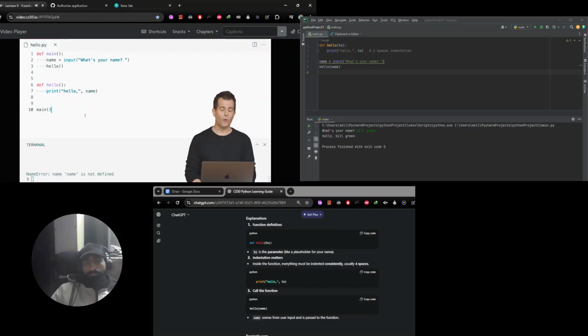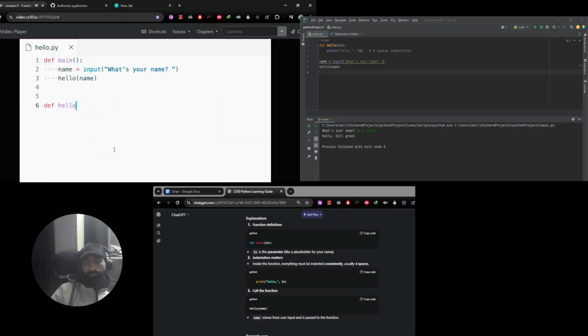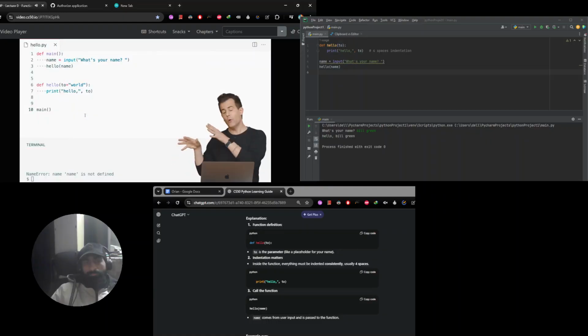And so this is why now, if I rewind and undo all of those changes, you'll see that I'm deliberately passing name from my main function into my hello function. And now in the hello function, it technically has a different name. It's called 2 in that context, but that's fine. It's completely up to each individual function to name its own variables or name its own arguments. But this is a way now that I'm handing to the hello function the value of that variable so it can be printed by hello as well.